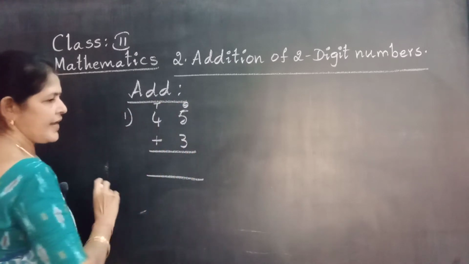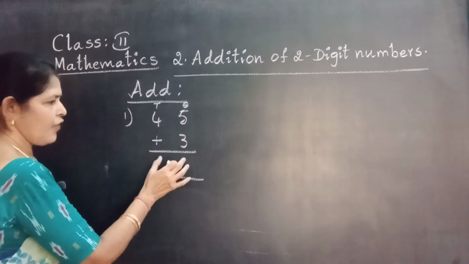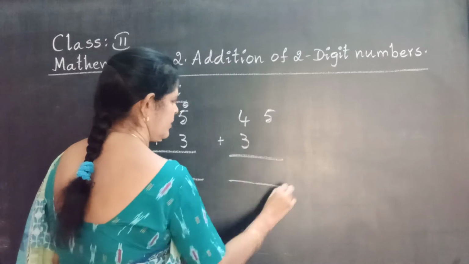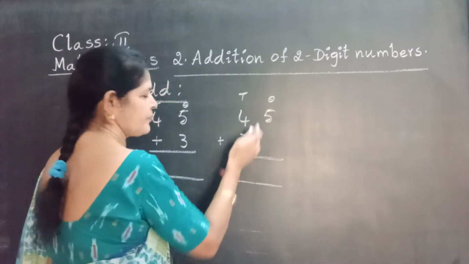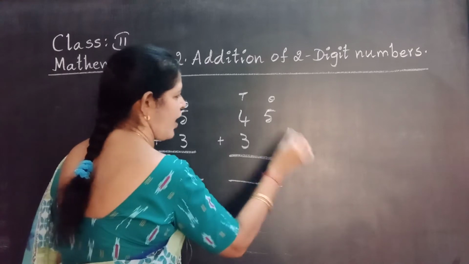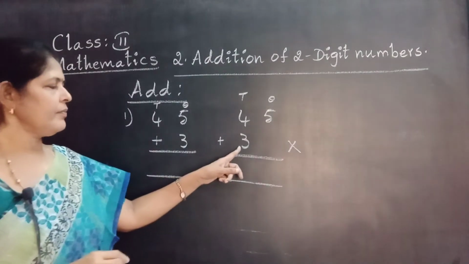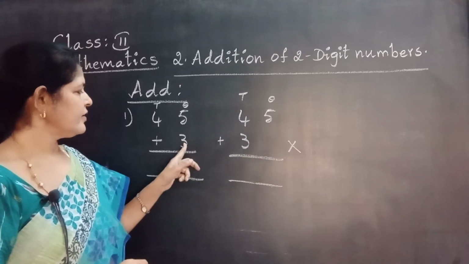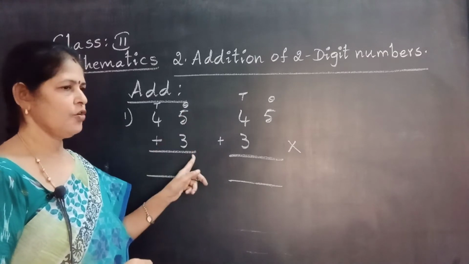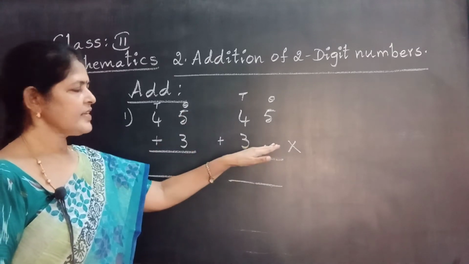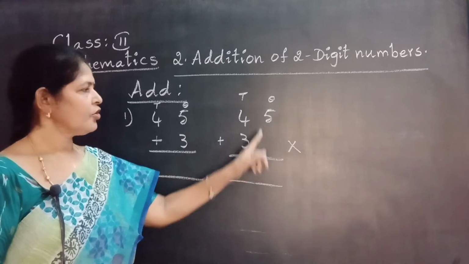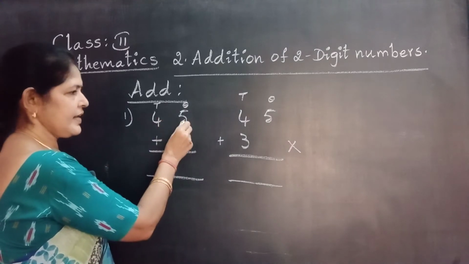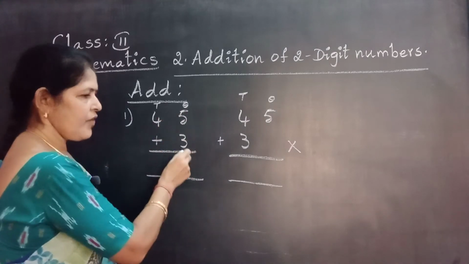Ones place, tens place. Two digit number, one digit number. 45 plus 3. This arrangement of numbers is wrong. That is a common mistake. 3 means a single digit number, and single digit means ones. We should write a single digit number in the ones place only. Don't arrange the numbers like this. Write the one digit number in the ones place only.